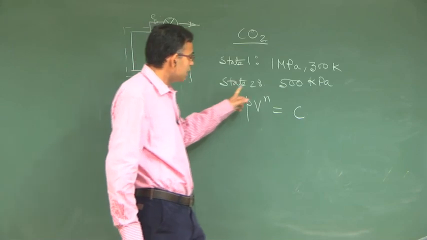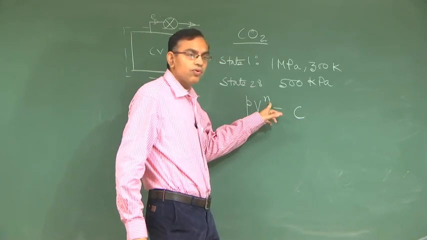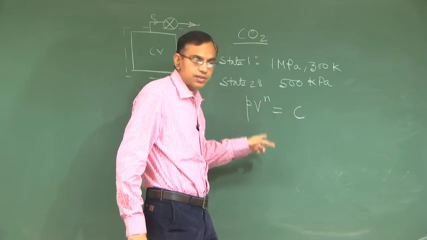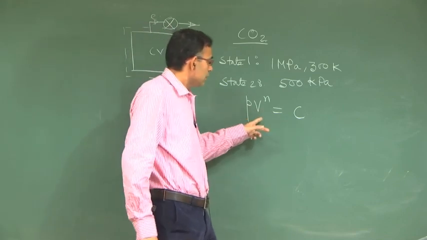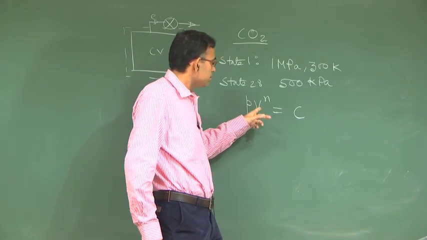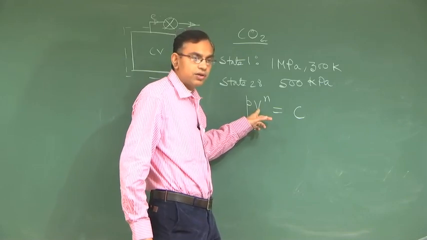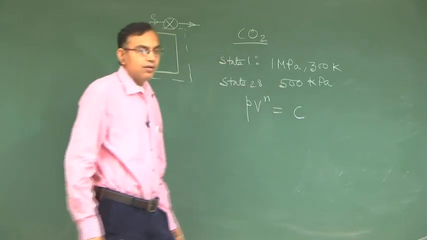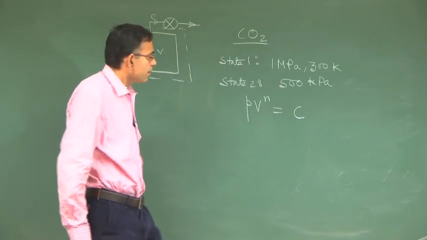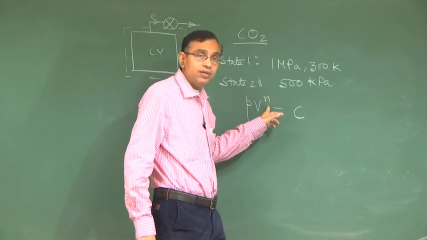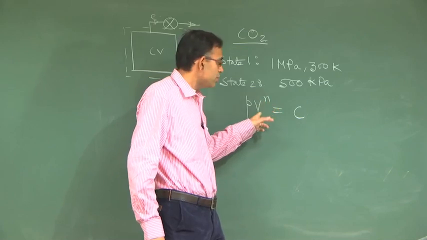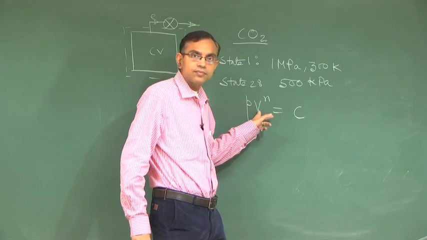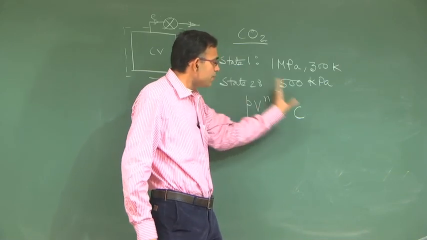Similarly, when n is equal to 1, then PV equal to constant, so that is called a reversible isothermal process, and then you can also have V equal to constant as a part of this process. So, you can write V equal to C into P to the power minus n. Okay. So, you can think about what value of n makes sure that V is constant. That is called an isochoric process. So, different types of processes can be modeled.